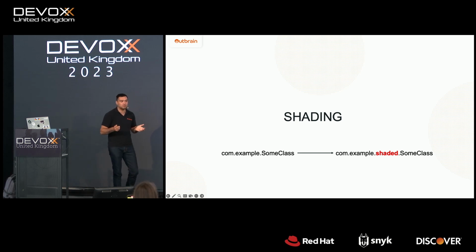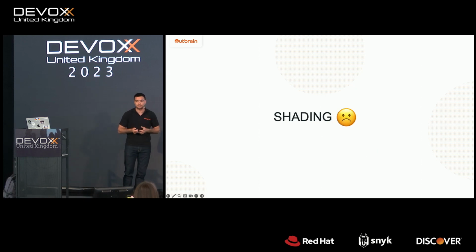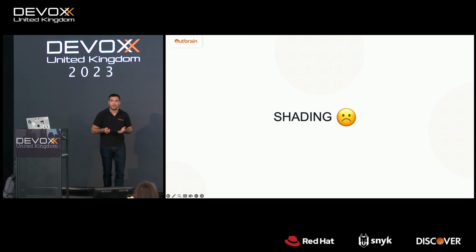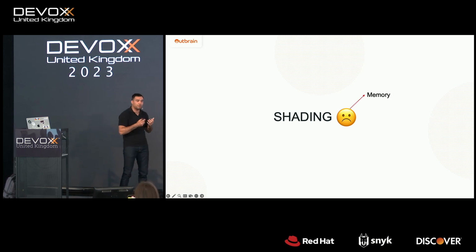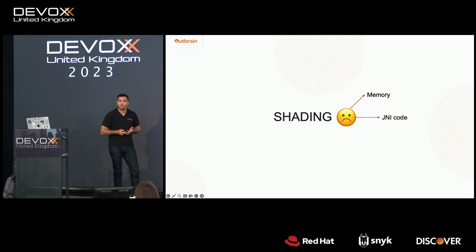So it's a good solution, I agree, but you need to be aware that shading comes with pitfalls. For example, Netty, it comes with static pool buffers that are allocating memory. And if your application or your class path will contain the shaded jar and non-shaded jar, your application will start to suffer from memory issues. If you have JNI code, you need to make sure that the JNI code is relocated as well. And there are more pitfalls, like debugging in IntelliJ.